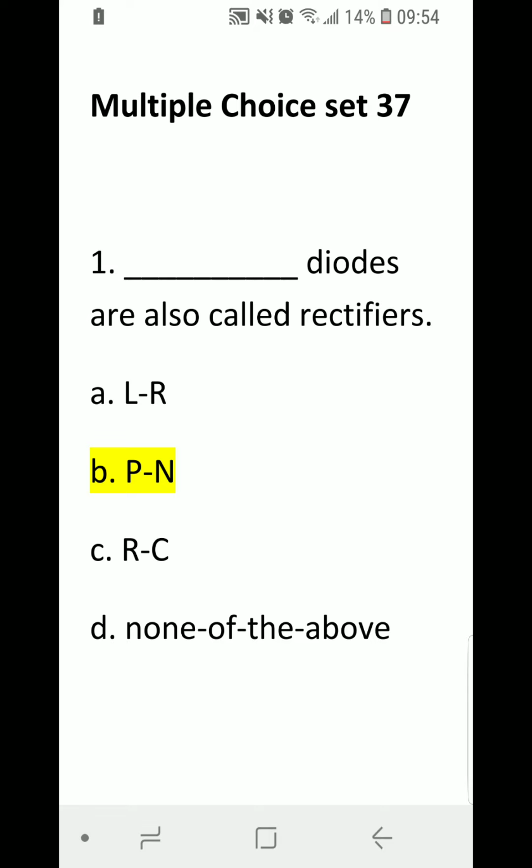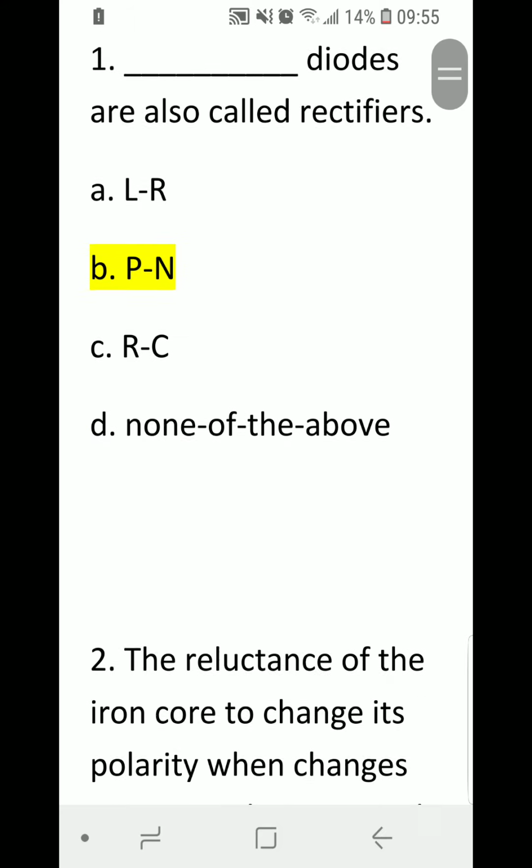Question 1. Blank diodes are also called rectifiers. A. LR, B. PN, C. RC, or D. none of the above. Correct answer is B, PN.